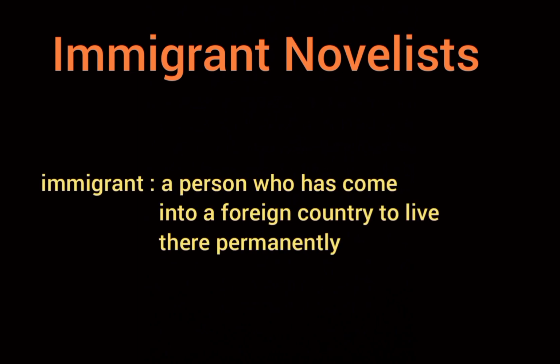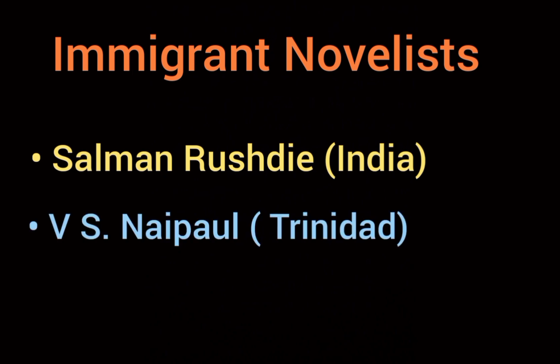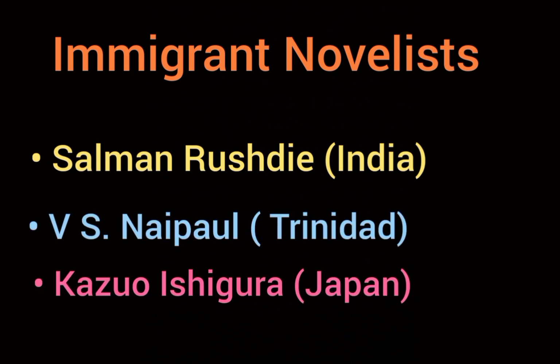Now we shall see some immigrant novelists. What is the meaning of immigrant? Immigrant means a person who has come into a foreign country to live there permanently. These immigrant novelists are Salman Rushdie from India, V.S. Naipaul from Trinidad, Kazuo Ishiguro from Japan. How can women lag behind in this field? Now we shall see the famous novelists and their novels.